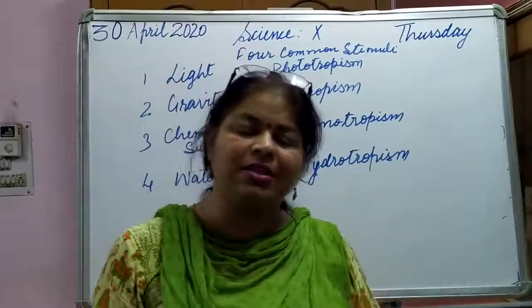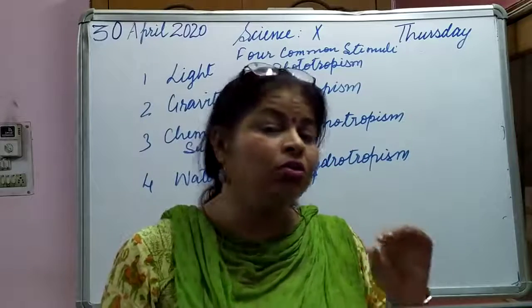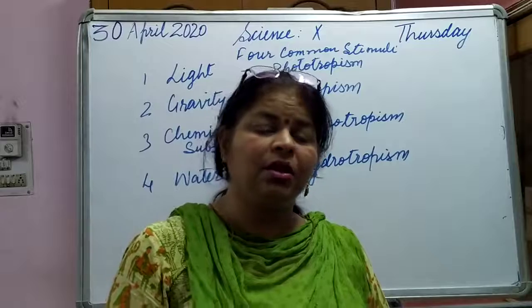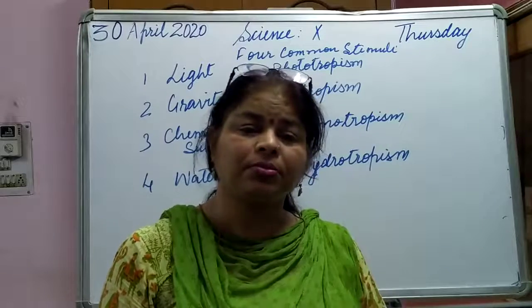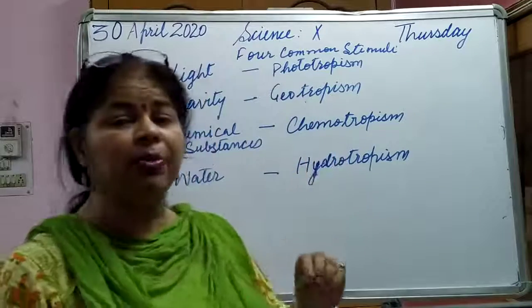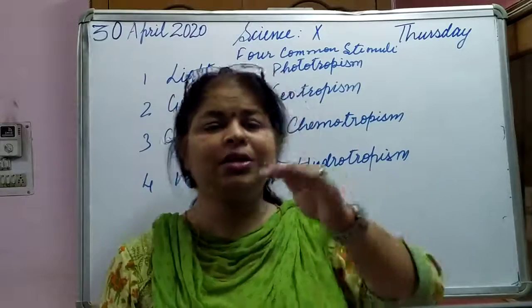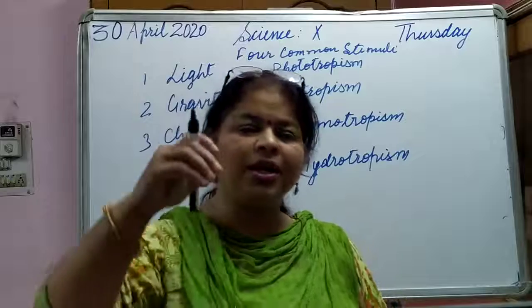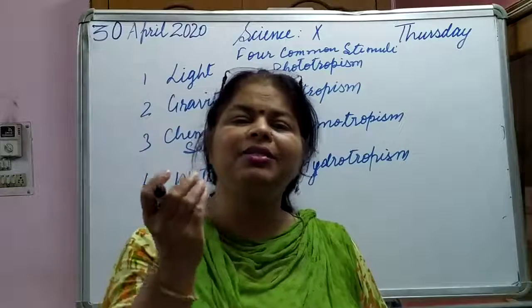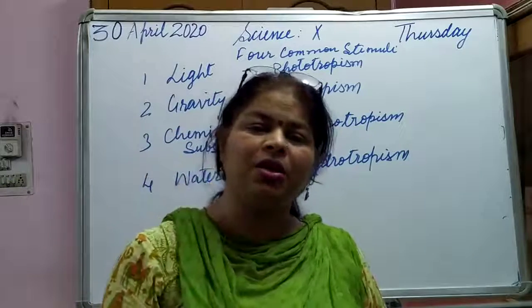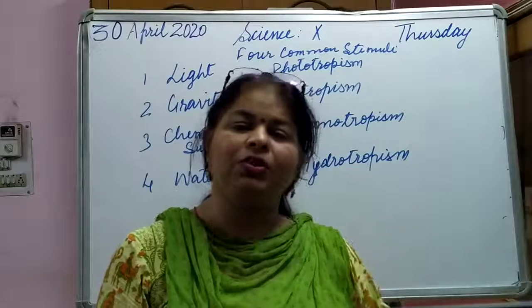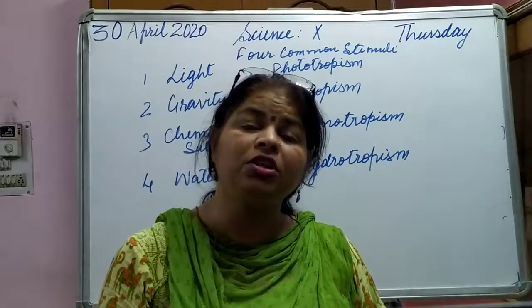In your previous classes, you have learnt about how pollination takes place. When pollination is taking place, it means transfer of pollen grains from the anther to the stigma. When the pollen grain falls on the stigma, it secretes some chemical substance which allows the formation of the pollen tube.